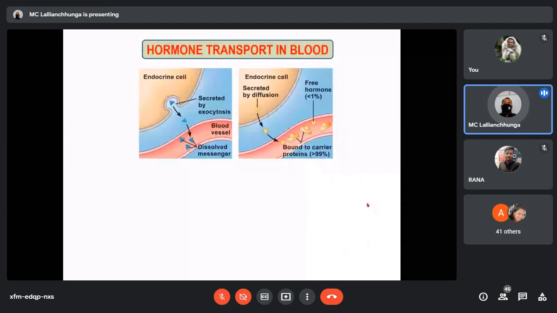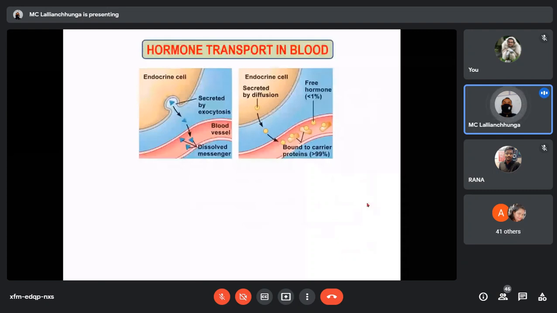Synthesis we have already talked about. Storage, how they are stored inside the endocrine cell, we have already talked about. How they are secreted we have also discussed. In brief, after secretion they enter the circulatory system. Now, how are these different hormones transported to the target organ?